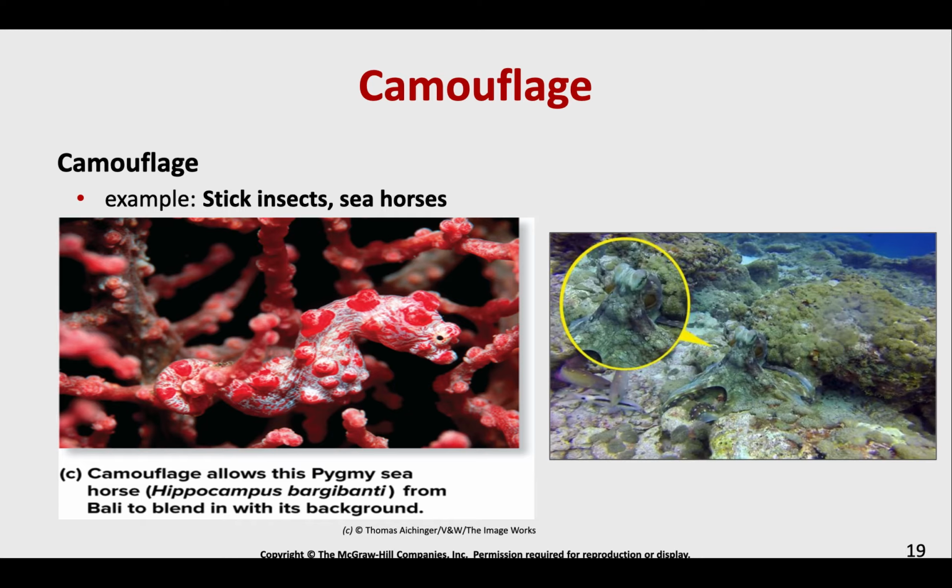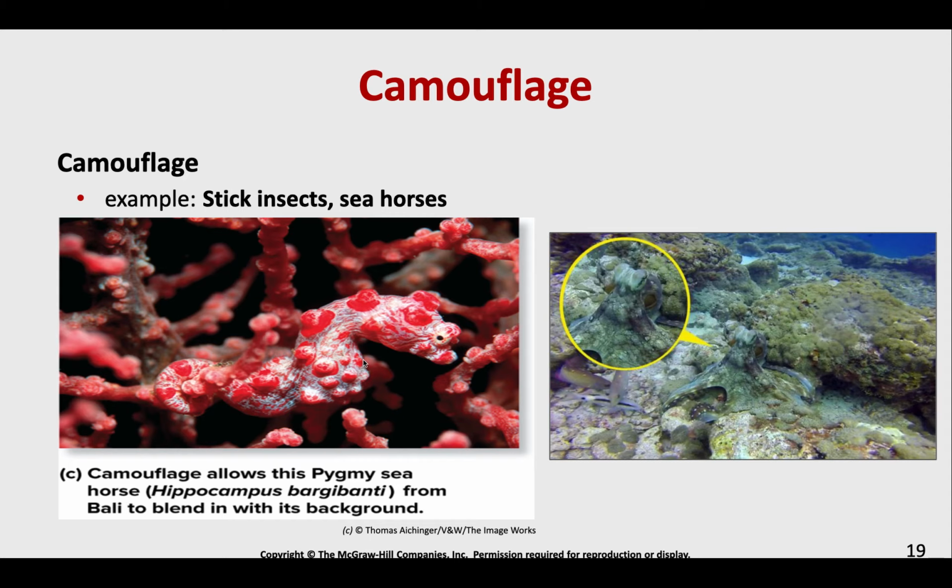Camouflage is a really interesting one. I love octopuses, and I think they're so cool and incredibly smart. They have the ability to camouflage in with the seafloor so well. So think about those cryptic morphs of those paper chips that we looked at. We looked at camouflage. Same with these seahorses. They blend in very well.